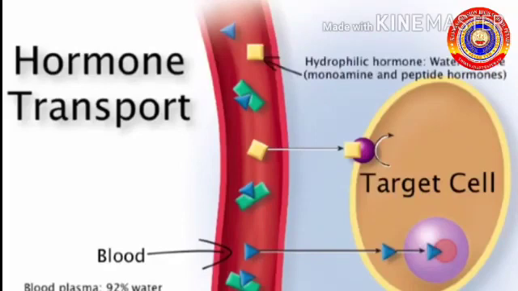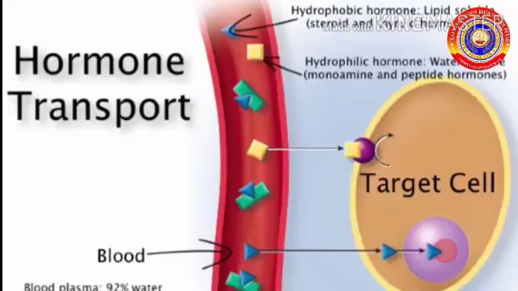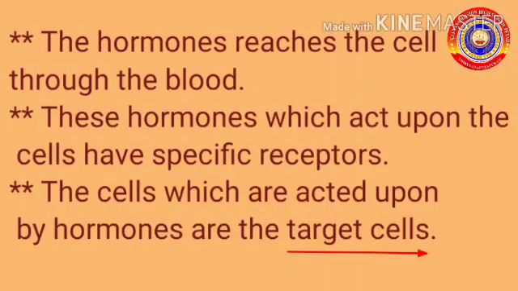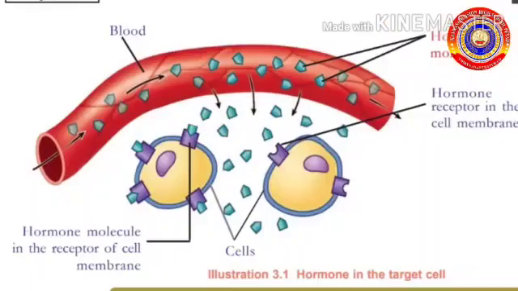But each hormone acts only upon those cells which have a specific receptor. The cells which are acted upon by the hormones are called the target cells. The cells having specific receptors can receive a specific hormone.